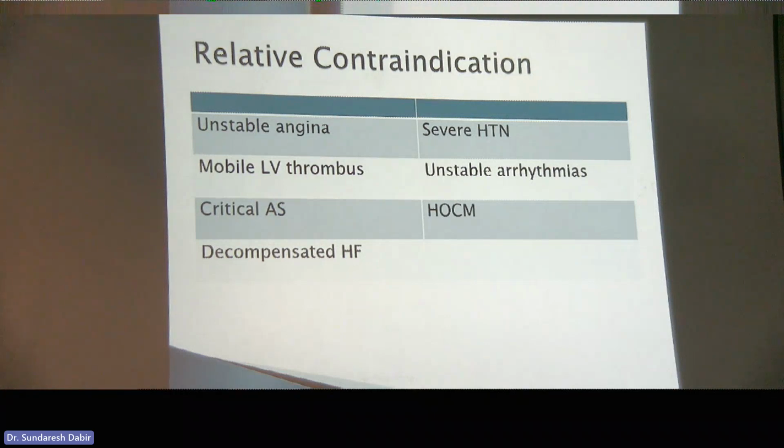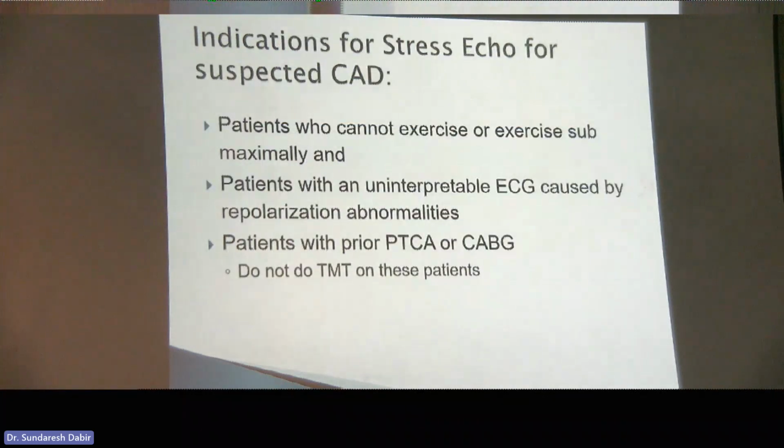There are a couple of other things too. When I was at Duke University, we got a requisition to our echo lab, exercise stress echo. Patient is going for pre-op evaluation for some non-cardiac surgery. Okay, fine. The patient got to the echo lab for his exercise stress echo, but he had a below the knee amputation on one of his legs. So check that the patient can actually exercise before you submit them to an exercise stress echo.